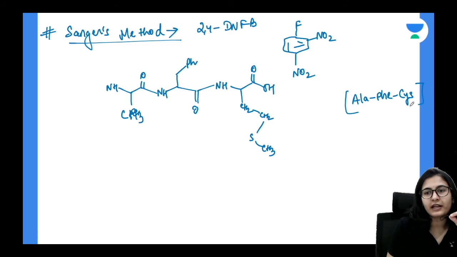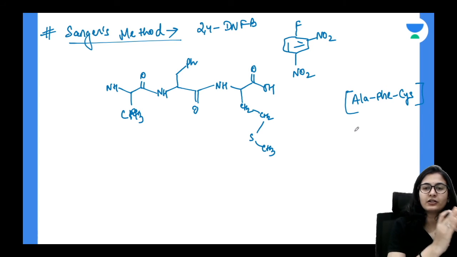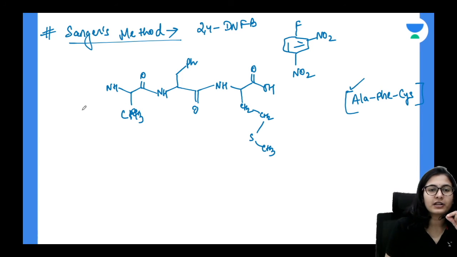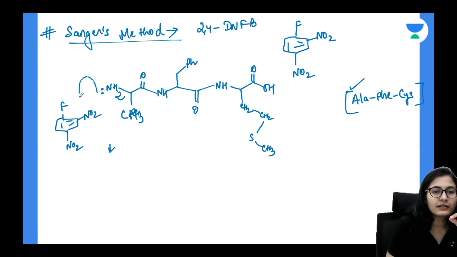This is the tripeptide. Whichever amino acid is present on the left hand side, you will write it first. Okay, so what I'll do is I will break this molecule down. I will make the reaction happen, degradation from the N terminal. So this amine group is going to attack on this position, ipso attack, because since this is an electron deficient molecule, the nucleophilic attack is going to be very much feasible. So you are going to get this whole molecule broken down.